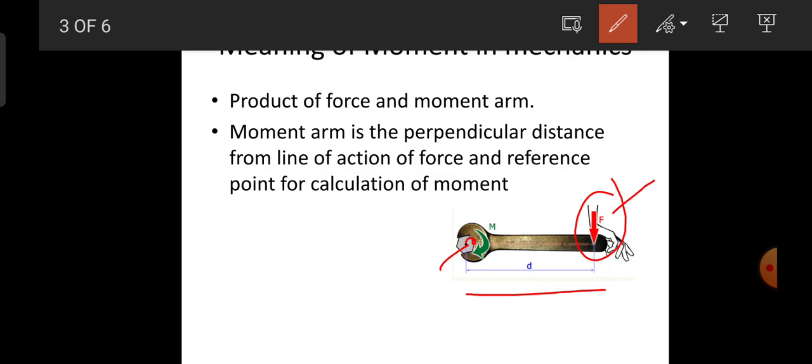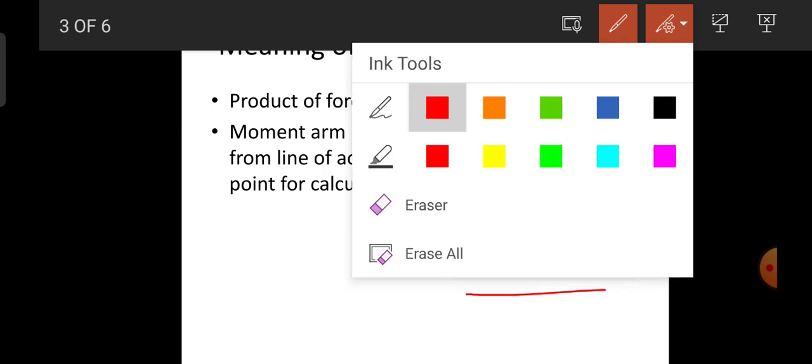For that, D is the perpendicular distance between the applied force and the point of reference. The perpendicular distance between the point of reference and the point of application of the load is called the moment arm.